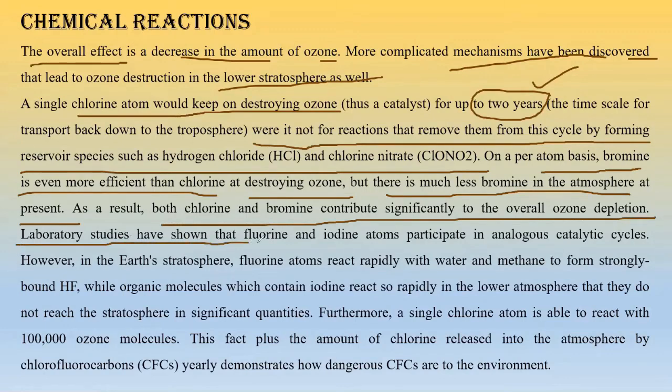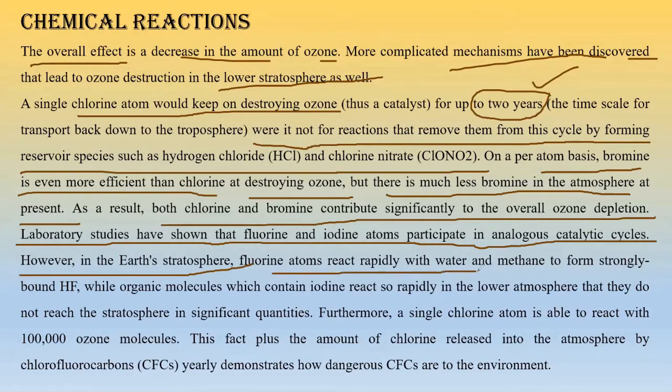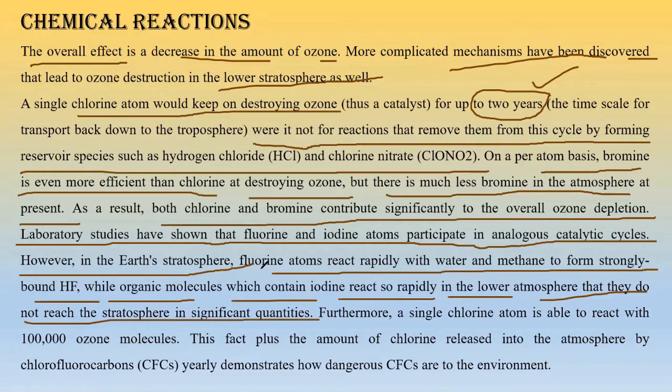Laboratory studies have shown that fluorine and iodine atoms participate in analogous catalytic cycles. They are not that problematic, but chlorine and bromine are hugely problematic. In the Earth's atmosphere, fluorine atoms rapidly react with water and methane to form strongly bound HF, and organic molecules containing iodine react so rapidly at lower temperatures that they do not reach the stratosphere, right? So that's why they are not harmful.